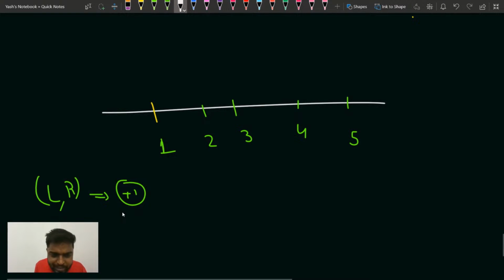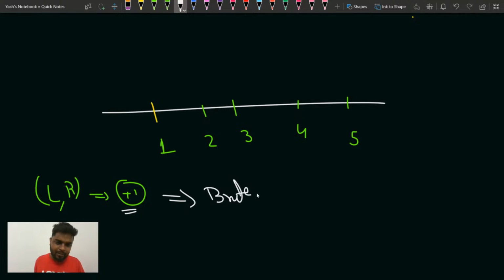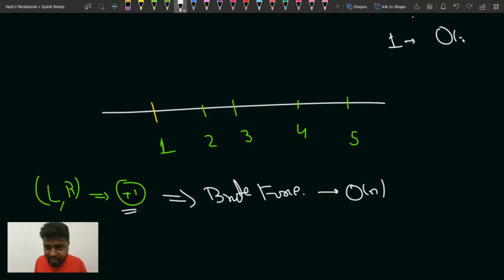If somebody tells you to increase every element by 1 in that range, then in the brute force way, how much time would it take? Can you tell me, guys? You will go to every element and then increase, so that would take order of n time for one query. If you are given q queries, then you will take n into q time. Is that clear?